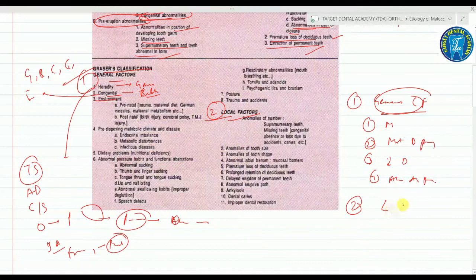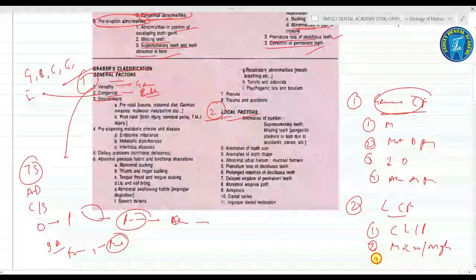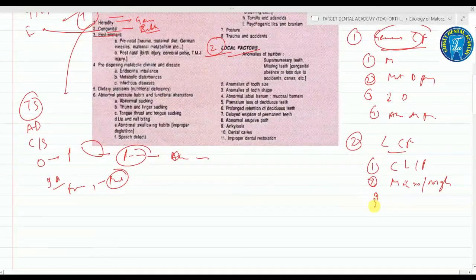Second are the local congenital factors. It may be due to cleft lip and palate, macroglossia or microglossia, and cleidocranial dysostosis. Third is the environmental factor, the prenatal.